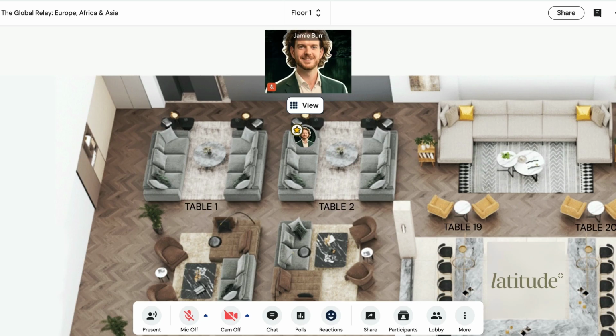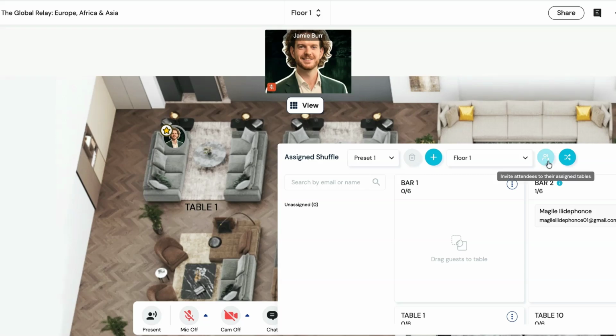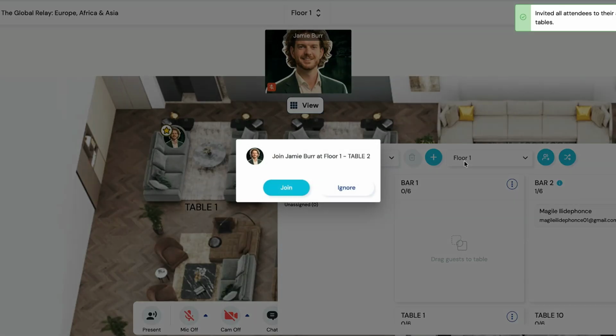For the matchmaking half of the event, we've got 4 10-minute rounds, where we've matched you with different people based on your connection interests. At the end of each round, you'll see a pop-up appear on your screen asking you to join the next table, just like here. Please make sure that you click join to make sure that you join the right table in the correct round, and you meet the people that you're supposed to connect with.